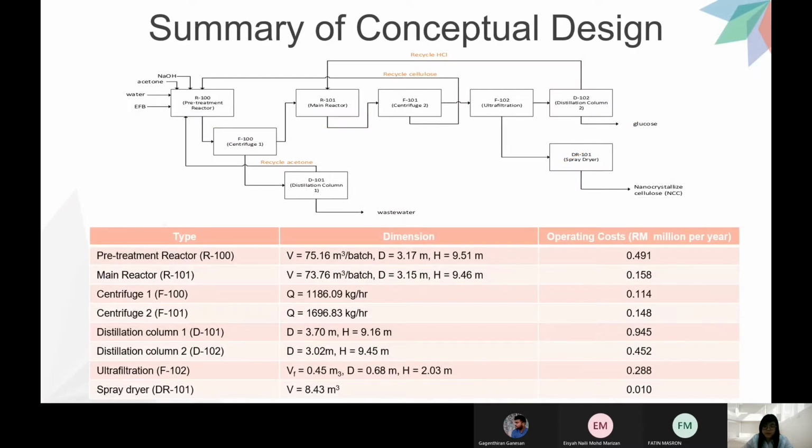Next is the summary of the conceptual design. The detailed plot diagram of our plant is shown. As we can see, we have 2 reactor units and 6 separator units, which are 2 centrifuges, 2 distillation columns, 1 ultrafiltration, and 1 spray dryer. The detailed dimensions and operating cost per year are summarized in the table shown.